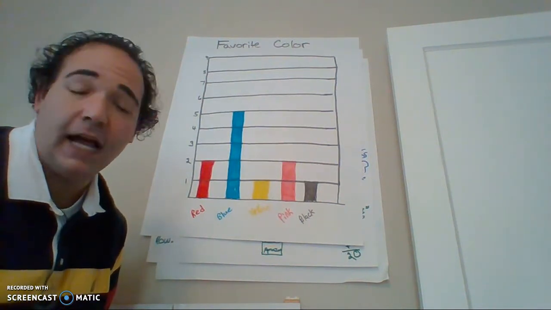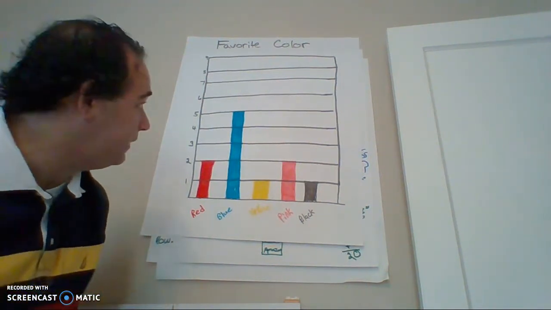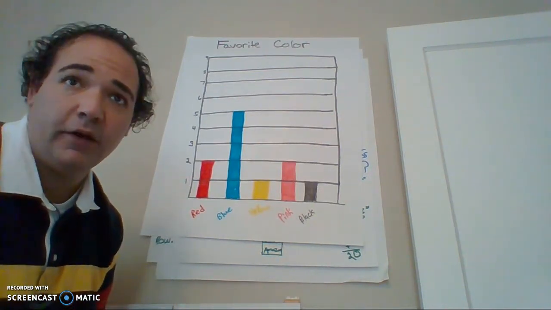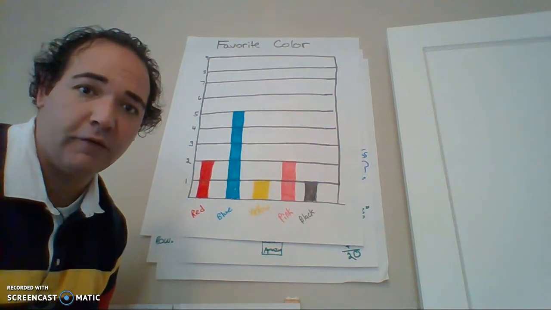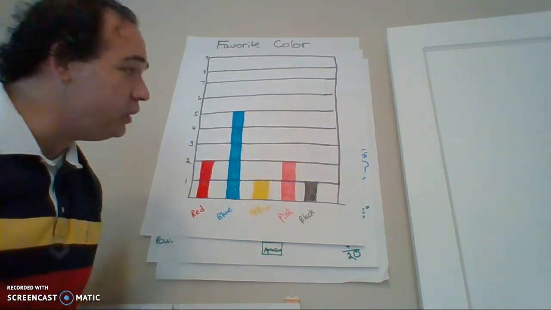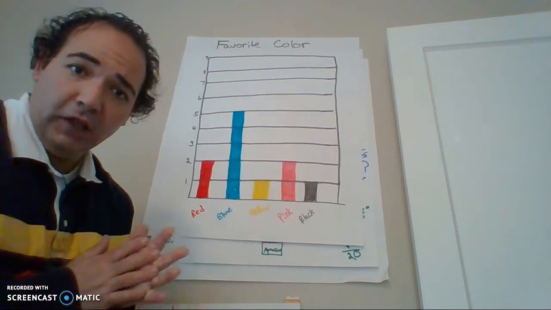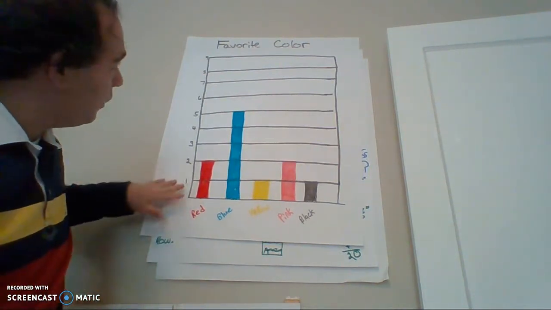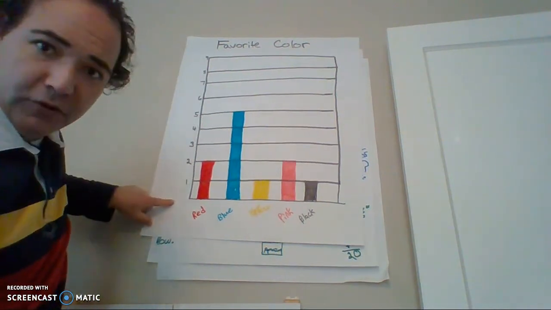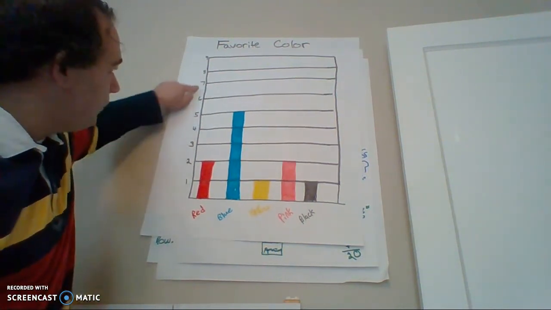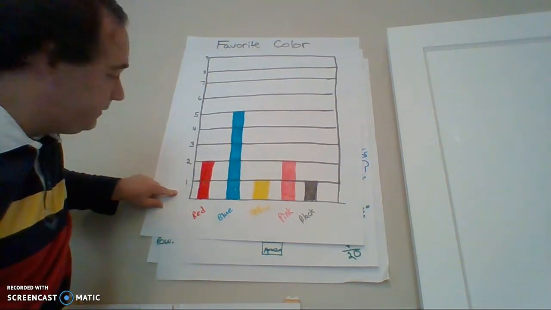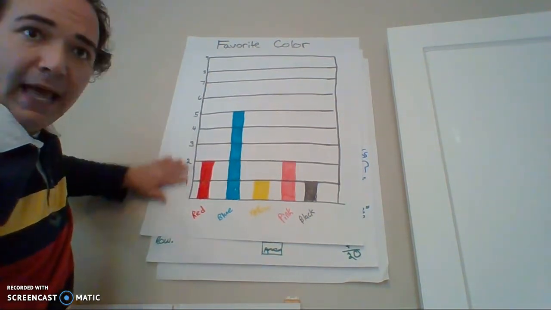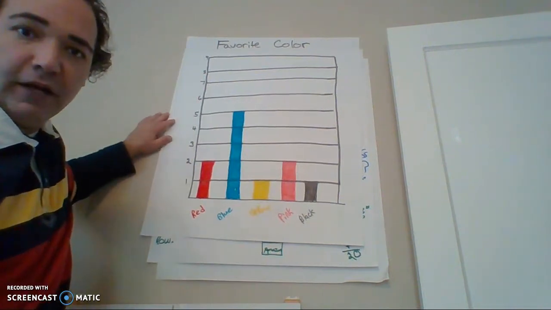Okay. I did not get a response from everyone, so it doesn't add up to exactly everyone in our class, but everyone who responded, I was able to record your favorite color on here. You will notice, guys, I know that we looked at bar graphs earlier in this year, but you will notice on my bar graph, on the side, I have numbers. These numbers are the number of people that like a color. Okay, so the one would be one person likes it, two people, three people, four people, however many people pick that as their favorite color.